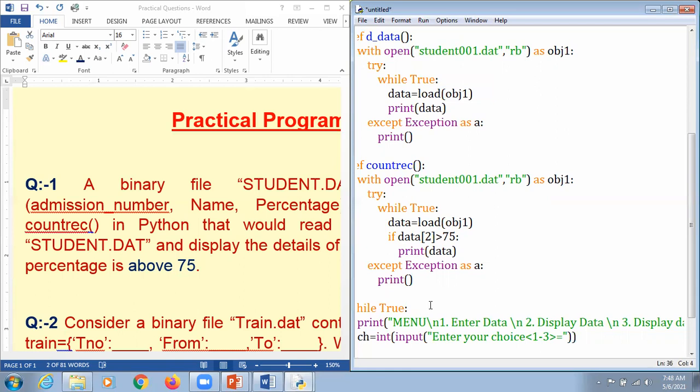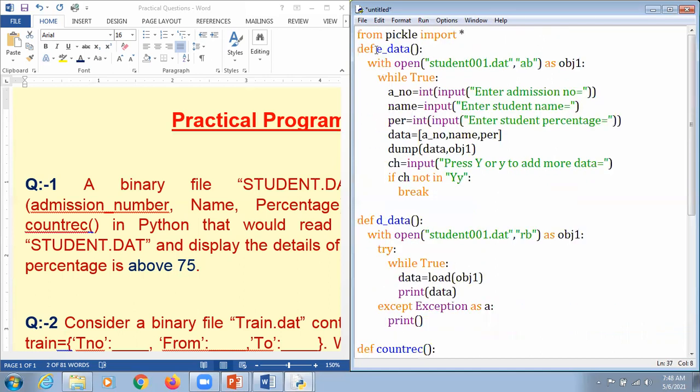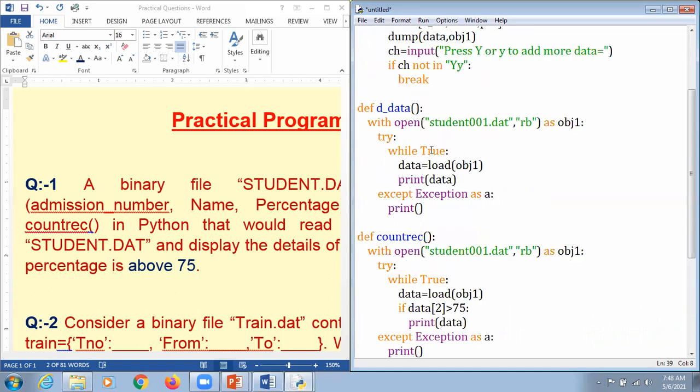Now, if ch is equal to 1, we are going to call that particular function from here, hit the enter key and paste. After that, elif ch is equal to 2, I'm going to call this particular function, d underscore data.